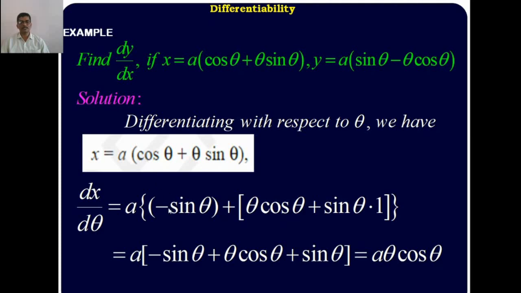The derivative of the sum is equal to the sum of the derivatives. First, the derivative of cos theta is minus sin theta, plus, here it has theta into sin theta, so it is in u into v form. Therefore take the bracket. The first function is theta, the derivative of sin theta is cos theta, plus the second function sin theta into the derivative of theta with respect to theta, which is 1. Simplify, and you get a outside: minus sin theta plus theta into cos theta plus sin theta. The sin theta terms cancel, leaving a into theta into cos theta, the value of dx upon d theta.